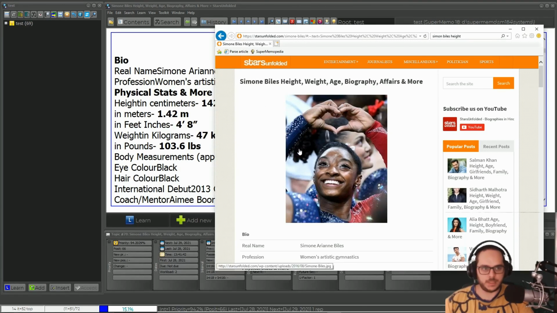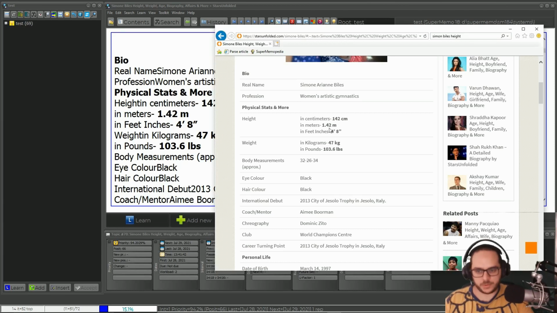You may know her from the Olympics or gymnastics. This is useful because we have both systems, the metric system and the imperial system. The imperial is only used, I think, in three countries worldwide: the US, the UK, which is the original, and another one from Africa, I think. And the rest of the world, 200 and something countries, use the metric system.